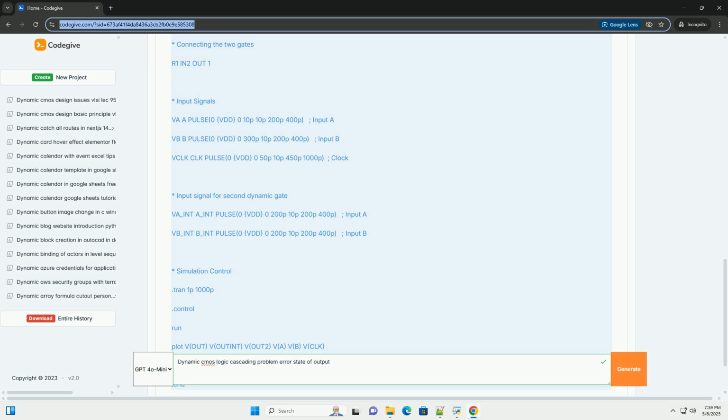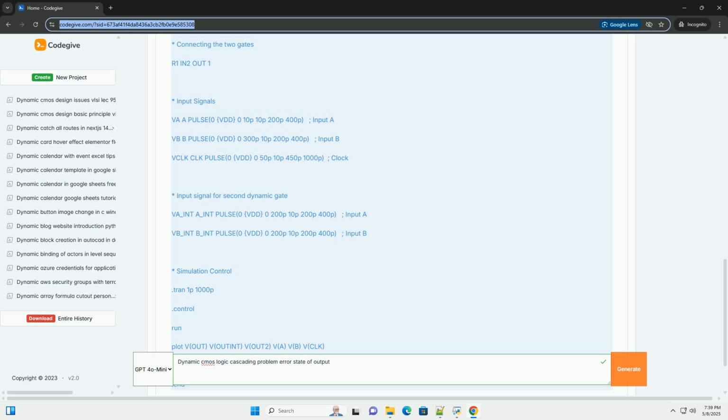5. Keeper transistor. A small PMOS transistor connected between the output node and VDD can help to maintain the voltage on the output node during the evaluation phase, especially in the presence of charge leakage or noise. The keeper transistor is usually sized very small, so that it doesn't interfere with the pull-down network. How it works.